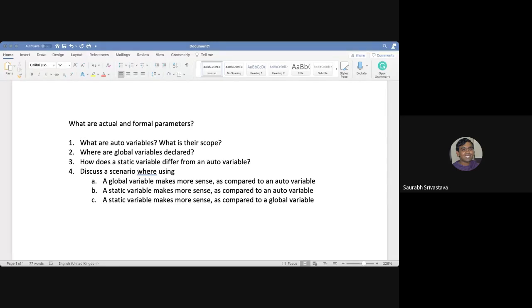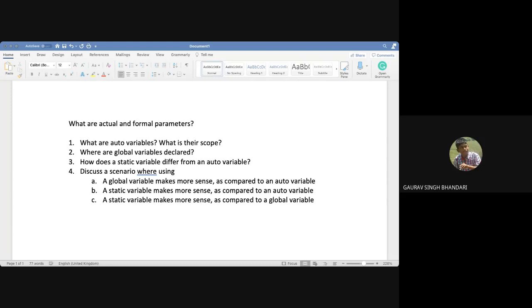If you don't get it, you'll get auto instead. It's more related to performance, to be honest. It's not really about functionality, and even with performance, you will only be able to see the difference if you are running a huge application, something that is expected to execute millions of lines of code. Only then might you actually see the difference between register and auto. Otherwise, you can treat register pretty much like auto.